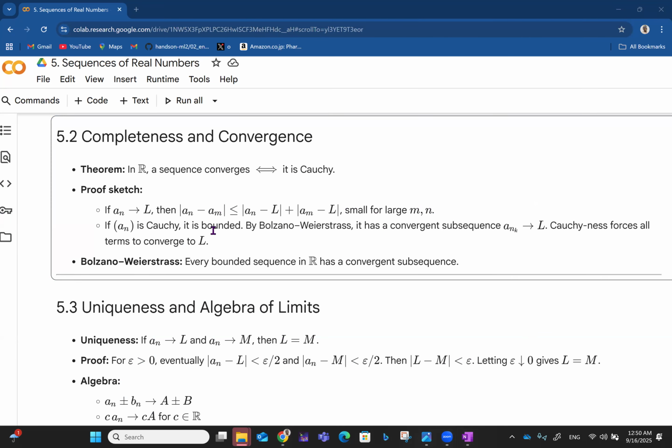Okay, we just have the a_n minus a_m, if a_n converges to L, right? And we have a_n minus a_m, and then it's broken down this way. I just want to show why we have that expression.